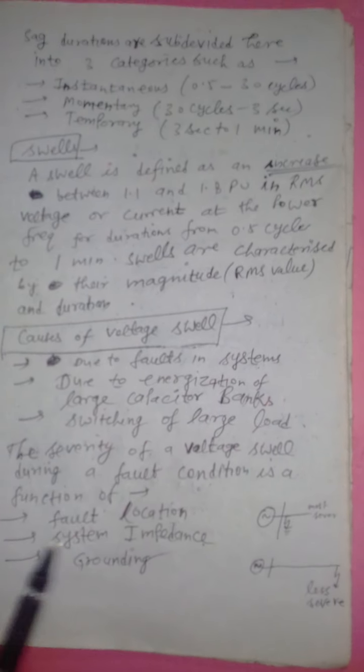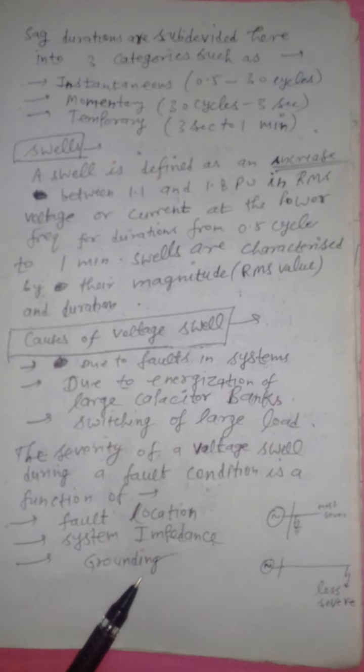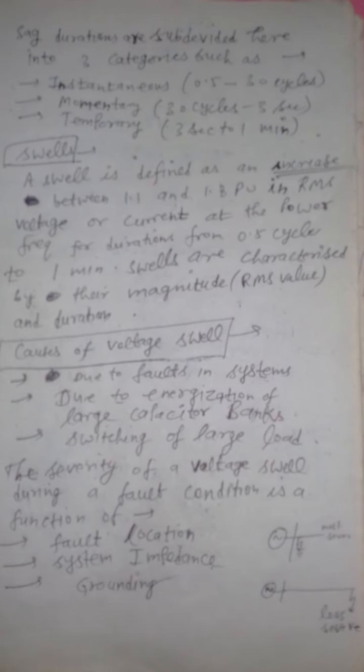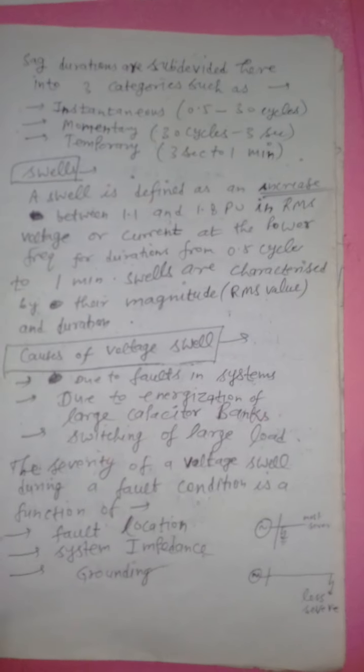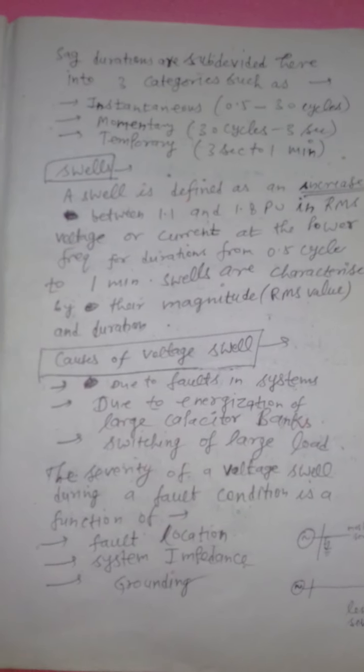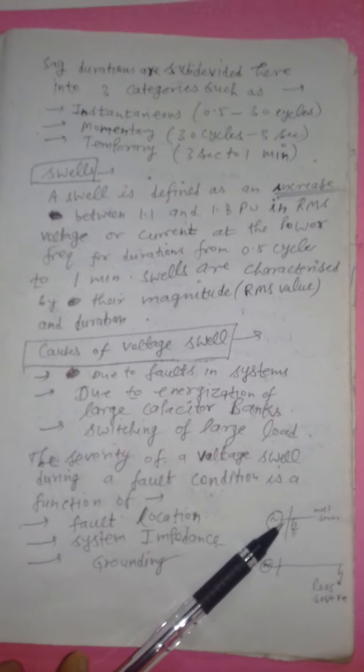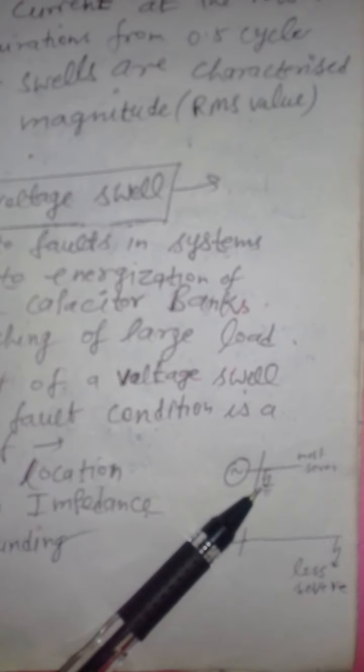So the severity of the voltage swell during a fault condition is a function of fault location, system impedance and grounding, right? Suppose if the fault is occurring nearby the generating station, then it is considered to be the most severe fault, because no fault impedance is involved here.